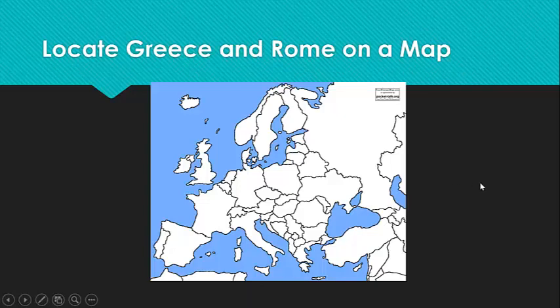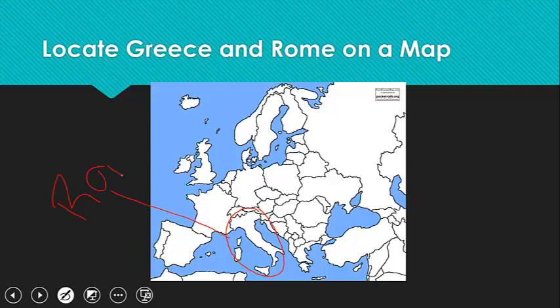First, let's locate Greece and Rome on a map. This area that is now known as Italy was simply known as Rome in the ancient worlds. This area is now Greece, just like it was in the ancient times.